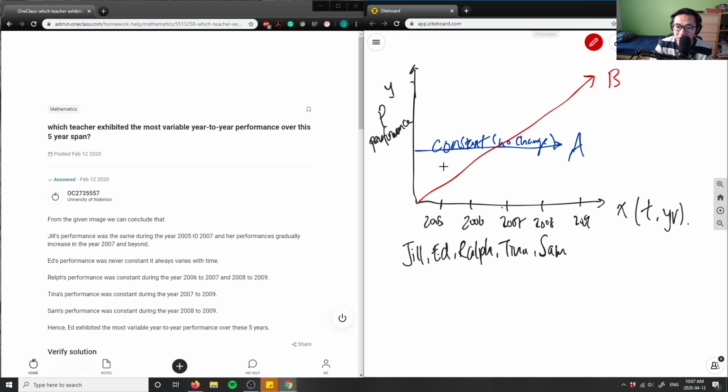As you can see, it's increasing. There's a change in performance. So I can say here that person B is constantly improving, or I can say a linear increase in performance would be in the red.